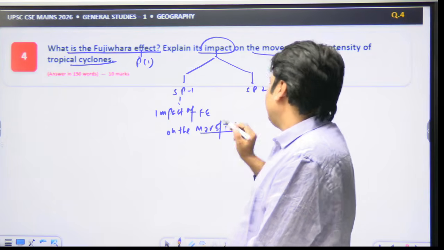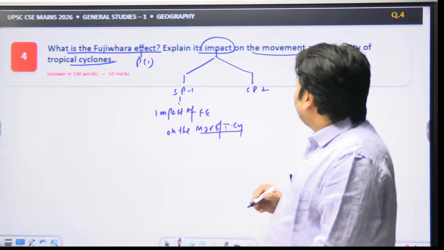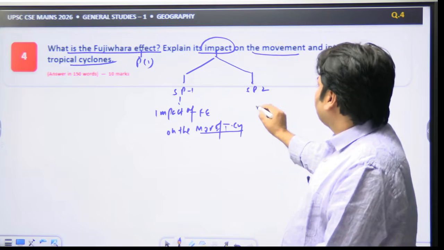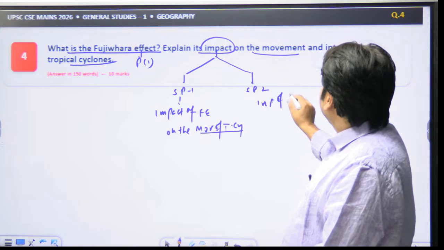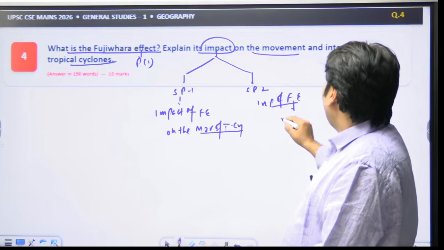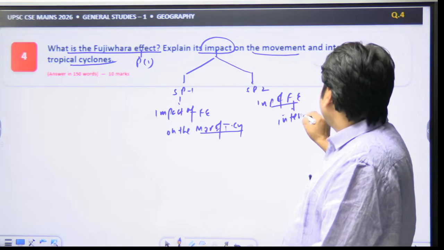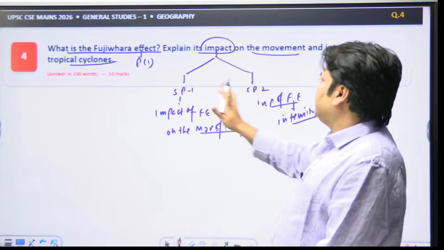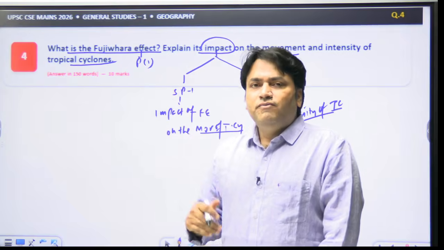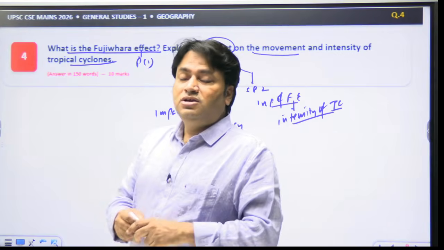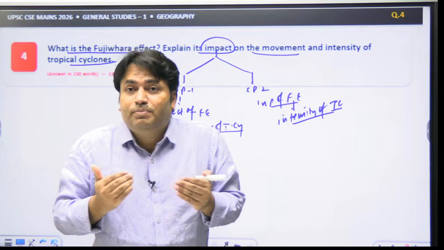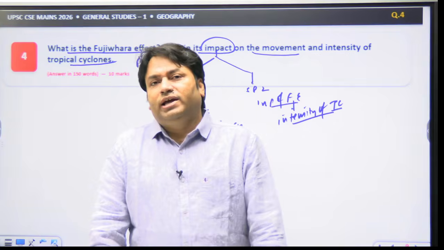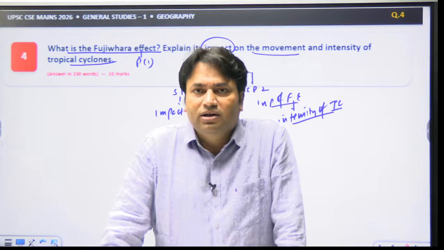This is subpart 1. And the second subpart is we have to discuss the impact of Fujiwara effect on the intensity of tropical cyclones. It means that we have to explain Fujiwara effect with special reference to its impact on the movement of tropical cyclones and intensity of tropical cyclones.